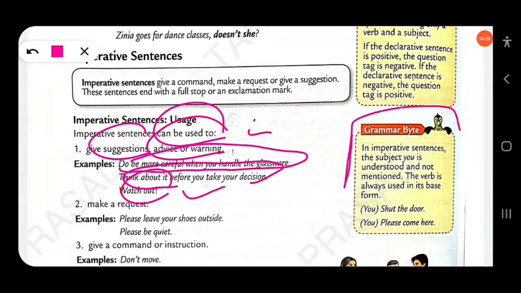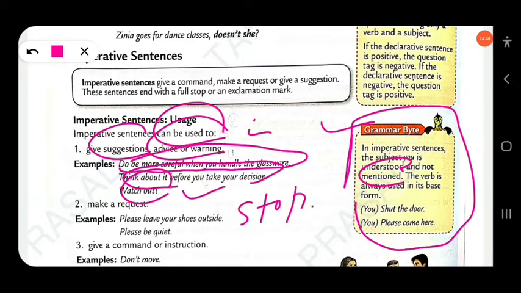Look at this box. In imperative sentences, the subject you is understood and not mentioned. Suppose we take an example: stop. This is an imperative sentence, and here the subject is hidden, that means you stop. You is the subject and stop is the predicate. Clear?